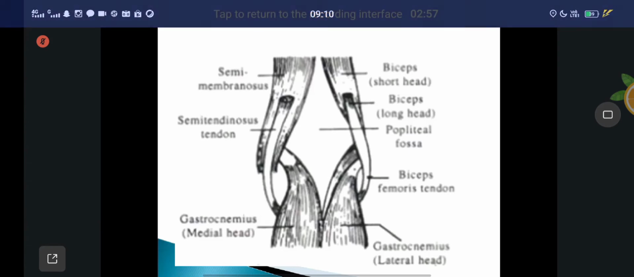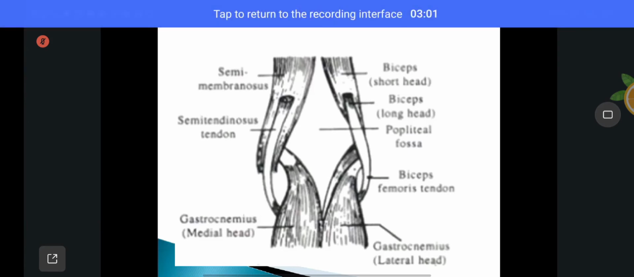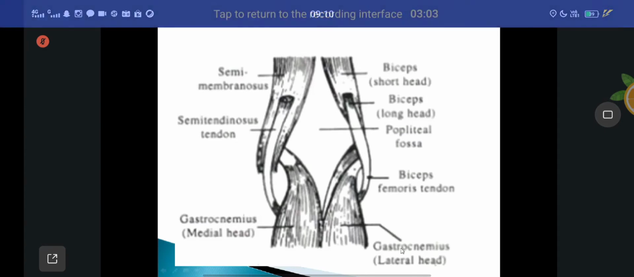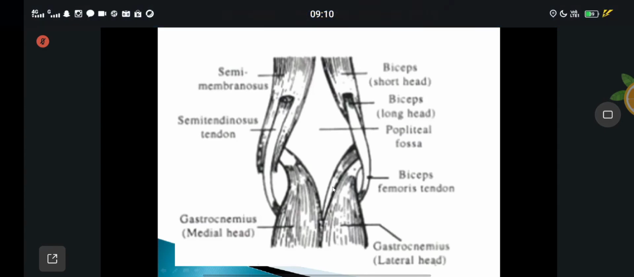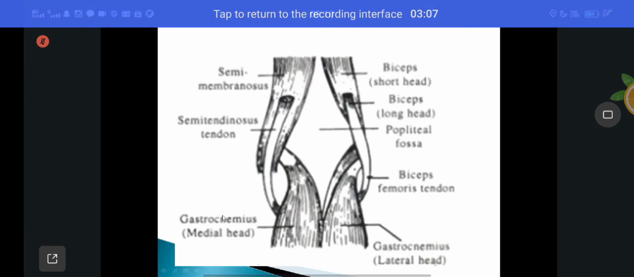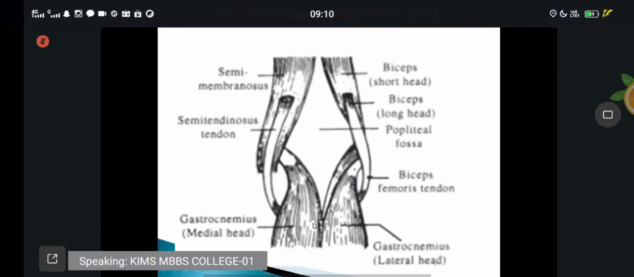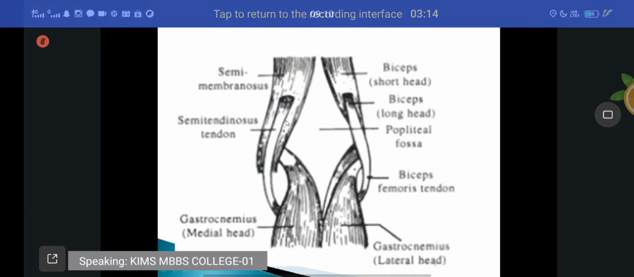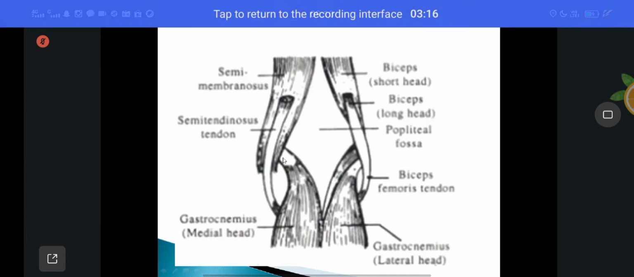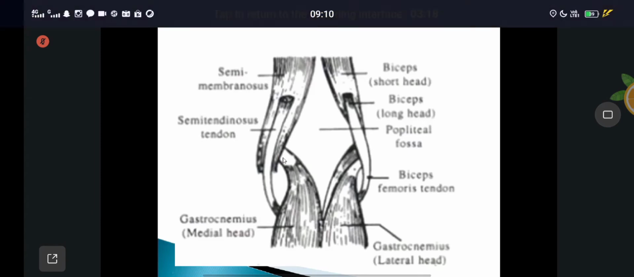Superomedially, superolaterally, inferomedially and inferolaterally. Understand? You see here, inferolateral is formed by the lateral head of the gastrocnemius as well as plantaris muscle. The inferomedial is formed by the medial head of the gastrocnemius. These are inferomedially, inferolaterally, superolaterally and superomedially. These are called the boundaries of the popliteal fossa.